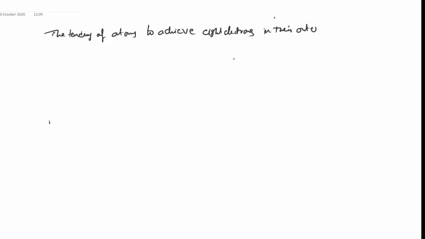The ability of atom and the tendency of atoms to achieve 8 electrons in their outermost shell is known as Lewis octet rule. Is it correct? The tendency of atom to achieve 8 electrons in their outermost shell.